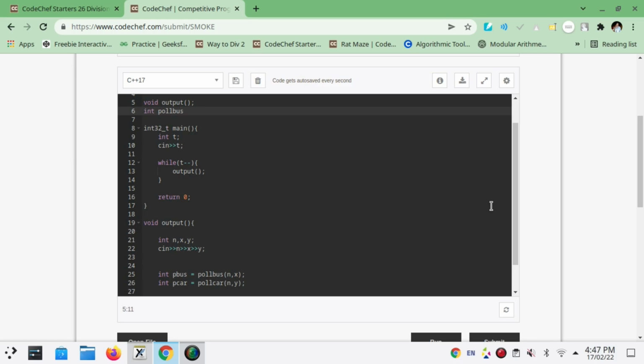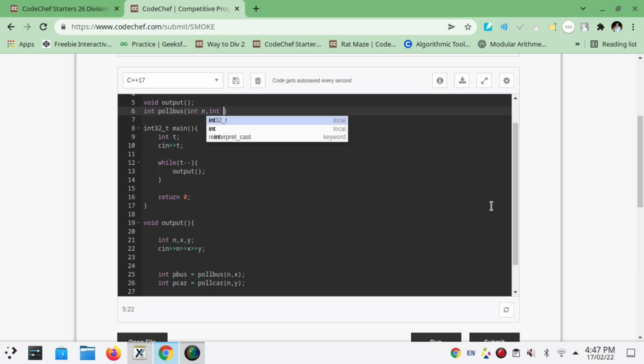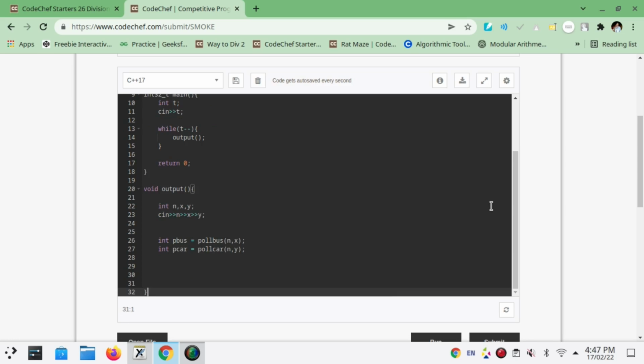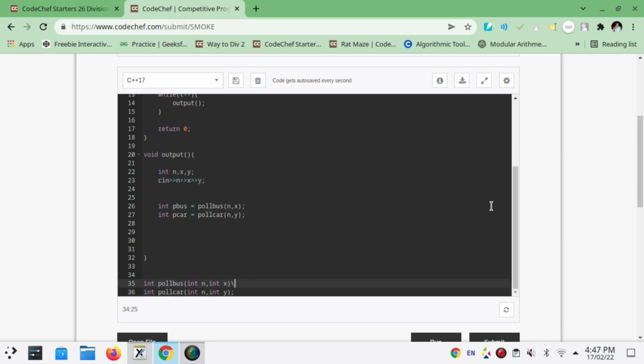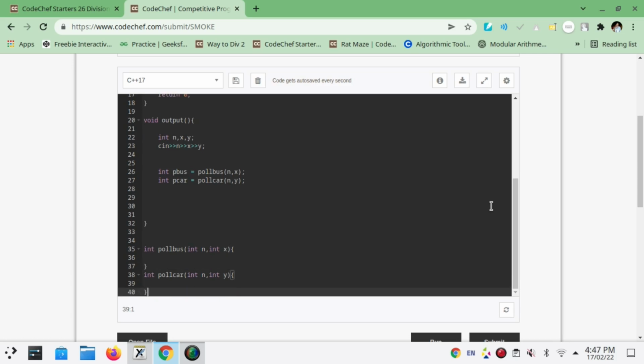int of pol bus, int of n, int of x, int of pol car, int of n, comma, int of y. Okay, and now we will be declaring, like, coding this pol bus. Let's say we have a pollution.